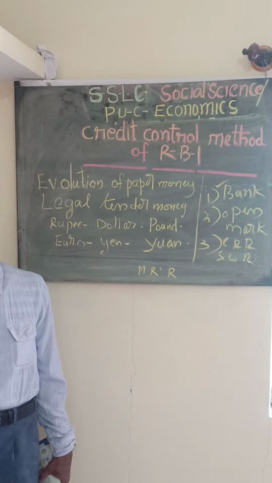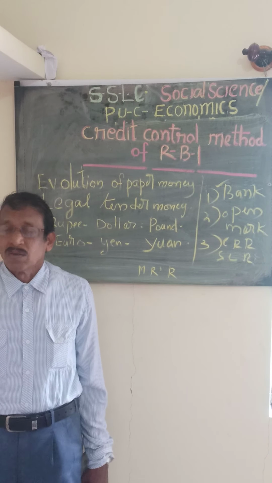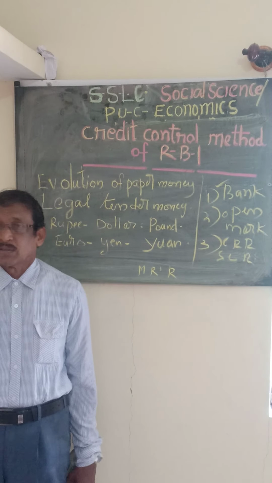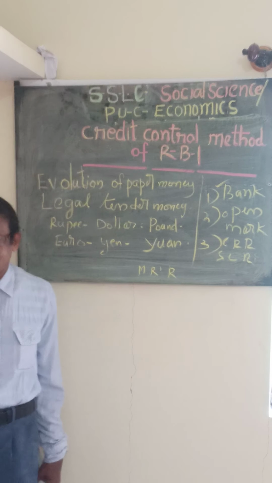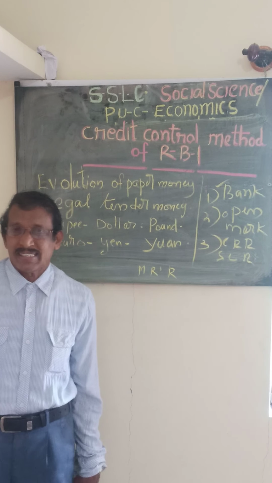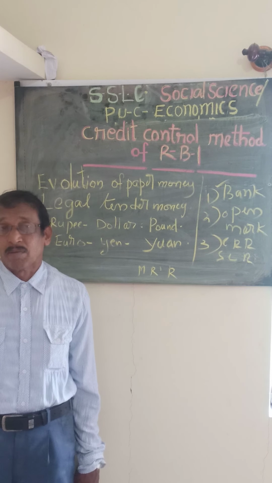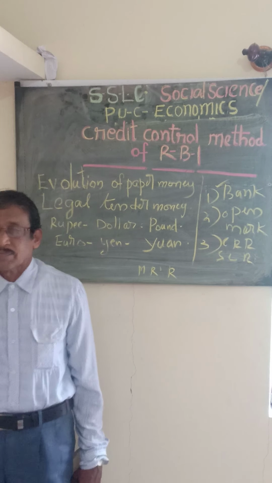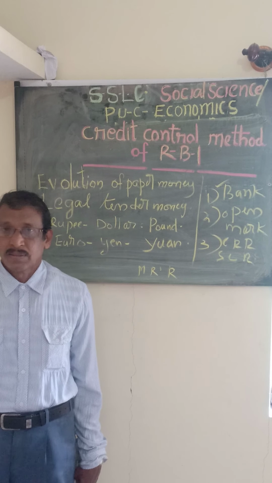Next one is credit rationing. The Reserve Bank will give advice: give loans for productive purposes, don't give loans for unnecessary purposes, and try to reduce the total credit given to the consumers. It is rationing of credit. Next one, publicity. Every month or once in six months they will publish magazines or journals stating all the details and the economic condition of the country. So all these are the important points which I have already explained.